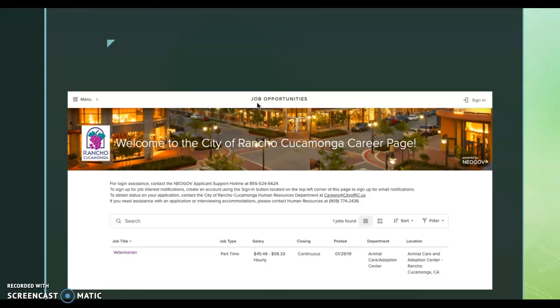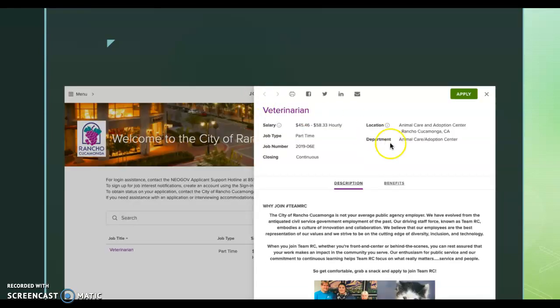Right now, it seems like there is only one available job through the city of Rancho Cucamonga, which is to become a veterinarian. So say I was interested in this job, I would just click on it. And it gives me the salary, if it's part-time or full-time, where the location is, what department it is under, and it just is very informative to let you know if this job is right for you.